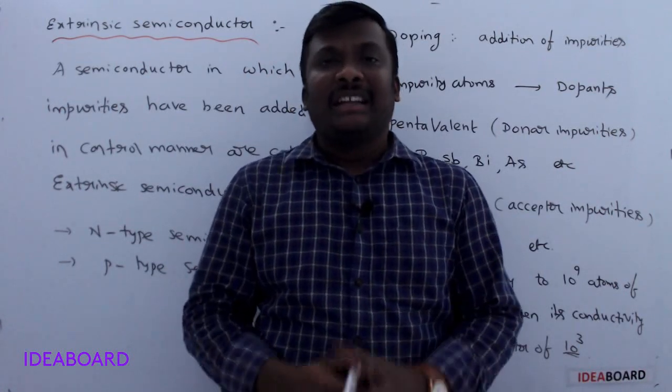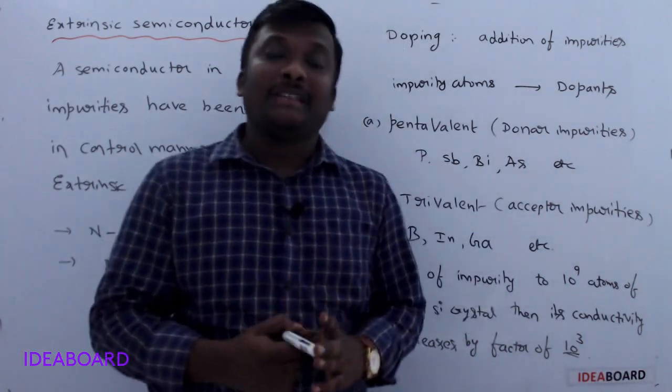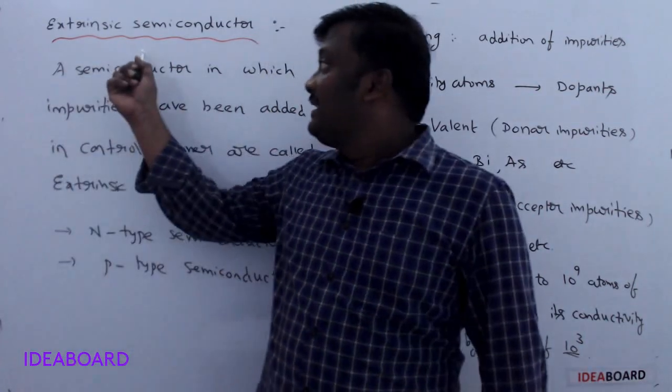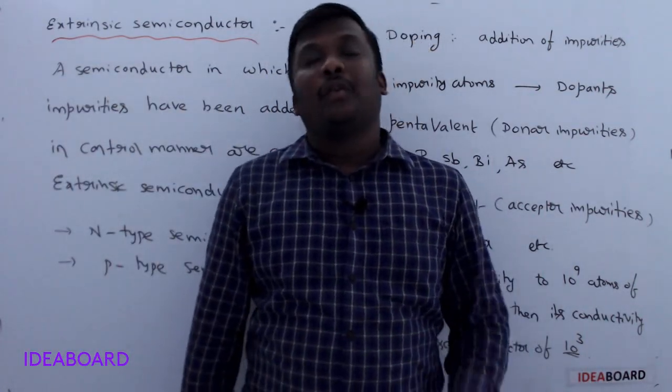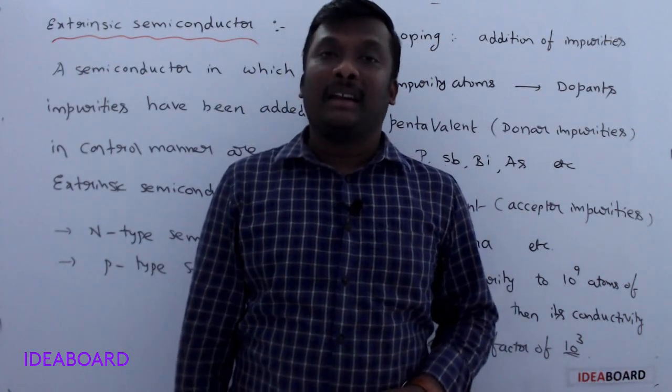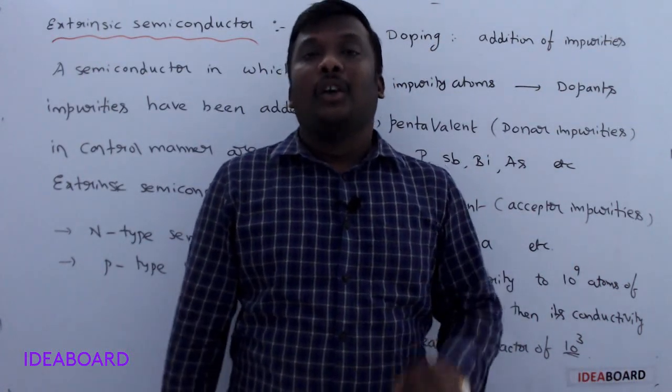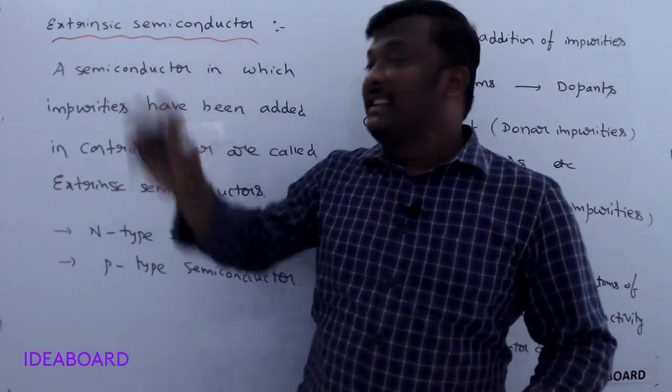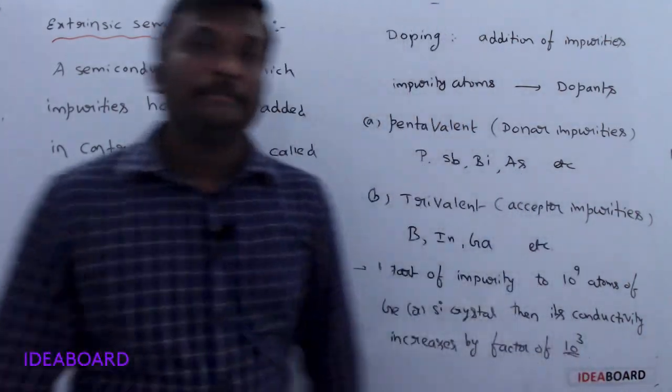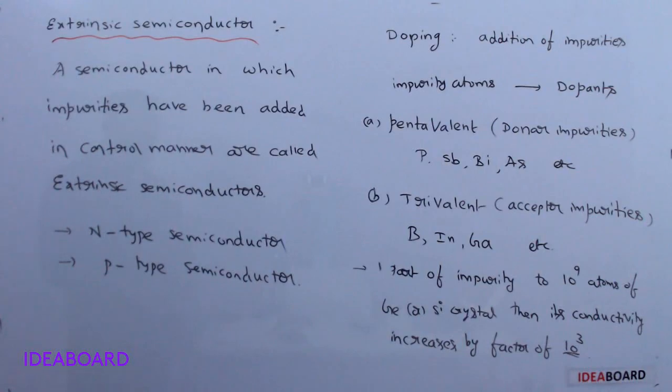The conductivity of intrinsic semiconductors is very low compared with extrinsic semiconductors, so we do not use intrinsic semiconductors in electronic devices. We use only extrinsic semiconductors. Note it down.